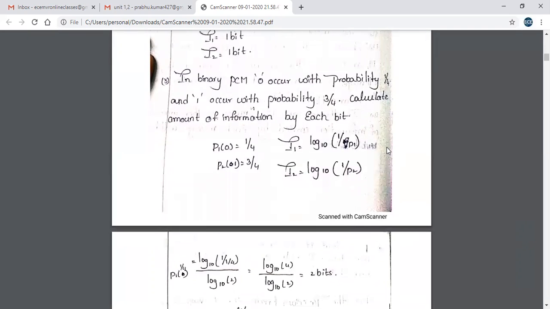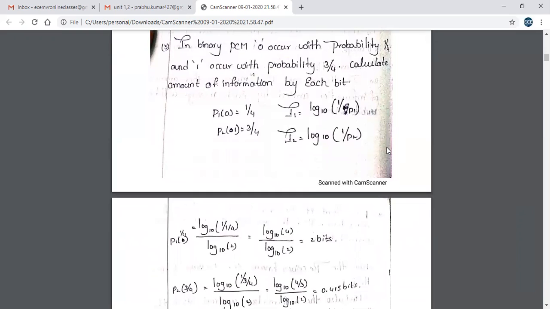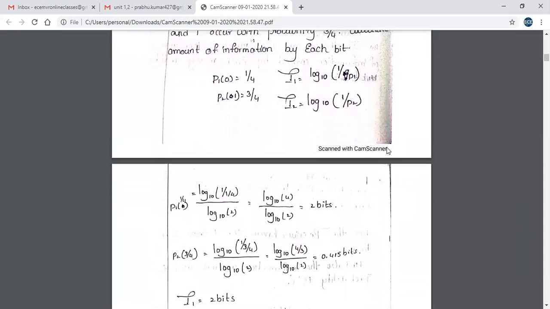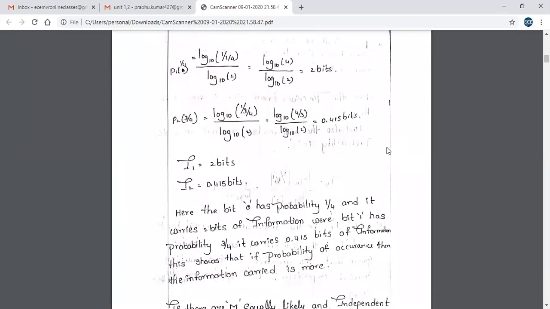I1 and I2 can be written as log 10 (1 by P1) and log 10 (1 by P2). If you do this problem, we get I1 equal to 2 bits and I2 equal to 0.415 bits.